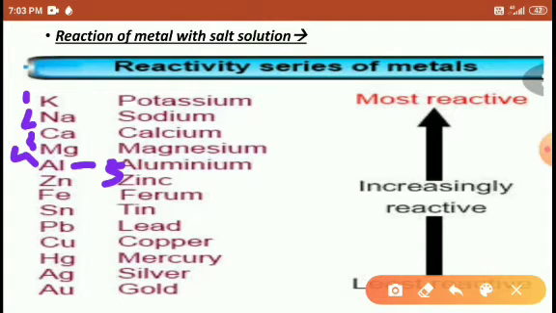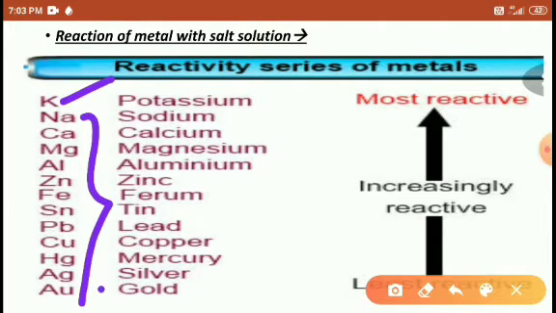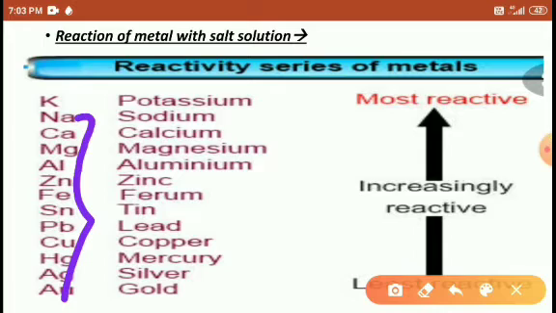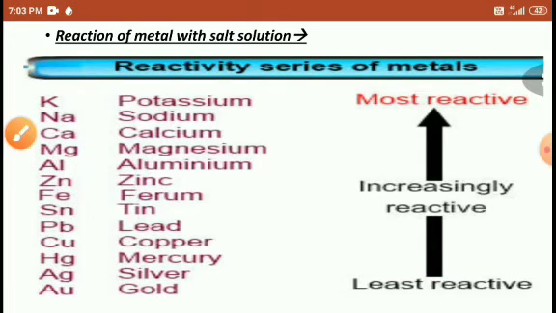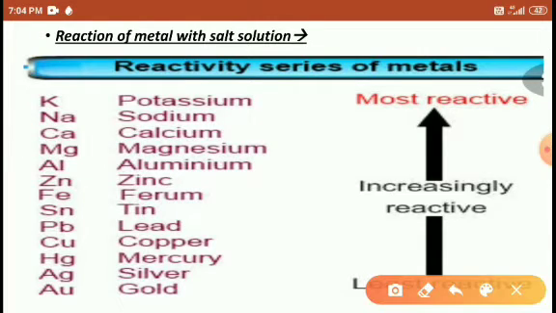Students, so here potassium is the most reactive species, right? When potassium is highly reactive, it can displace any species at the bottom. Potassium is more reactive than the species below it, right, students? So the element at the top is the most reactive, and the element at the bottom is the least reactive. Right, students?